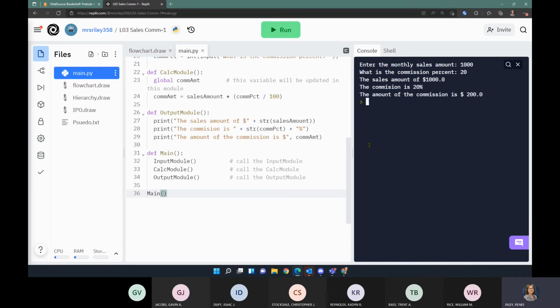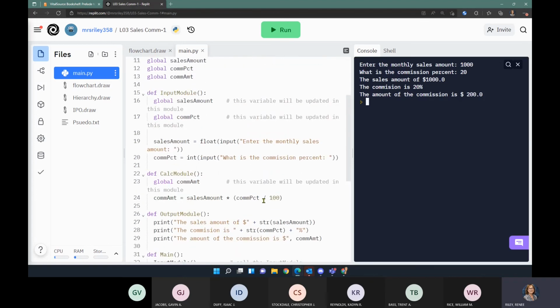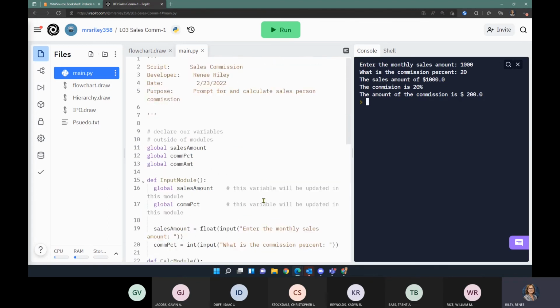Okay, so some things that you might want to try testing with this. You might want to try getting rid of those global keywords, seeing what happens. Does your data follow through from one module to the other, or does it not retain its globalness? Now, I'd like to show you a website before we go from this program.